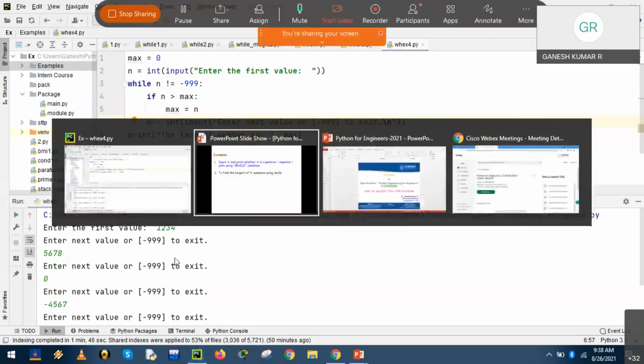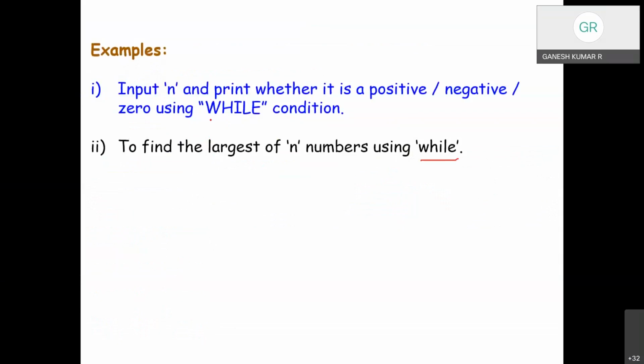Is it clear? Any doubts? Hope you have understood the concept of while condition. Any doubts? Any doubts? Any queries from your side? Okay,